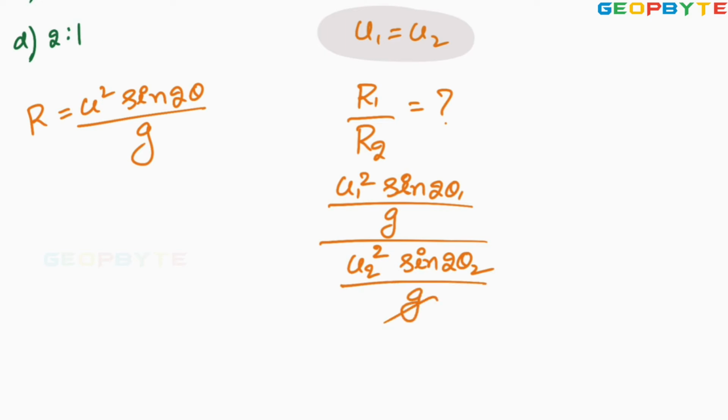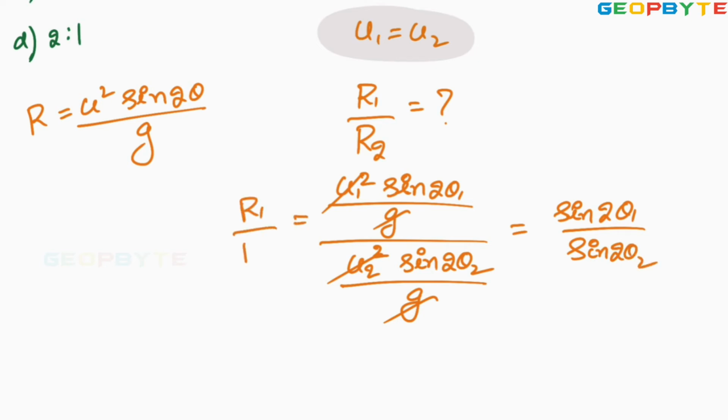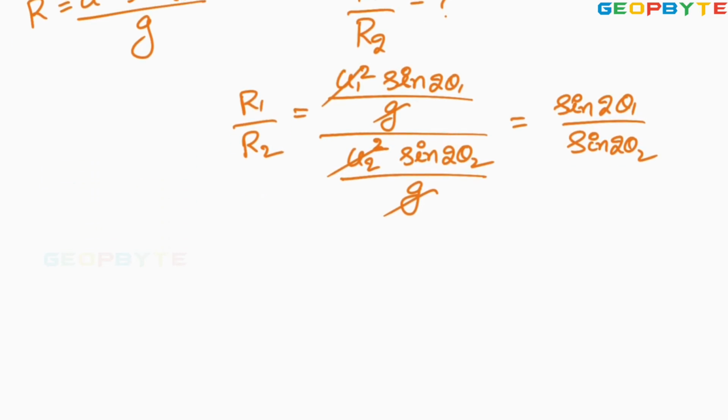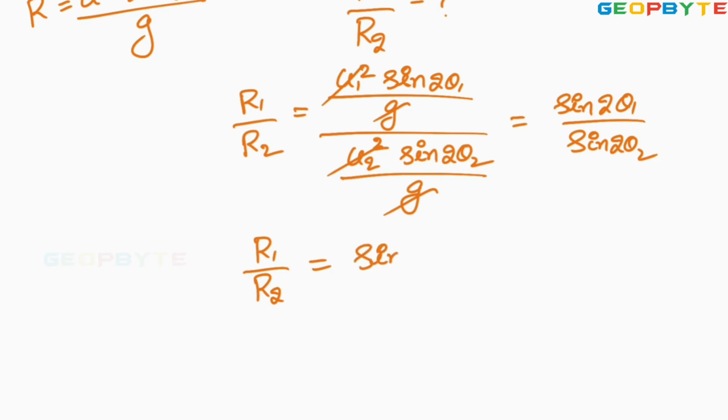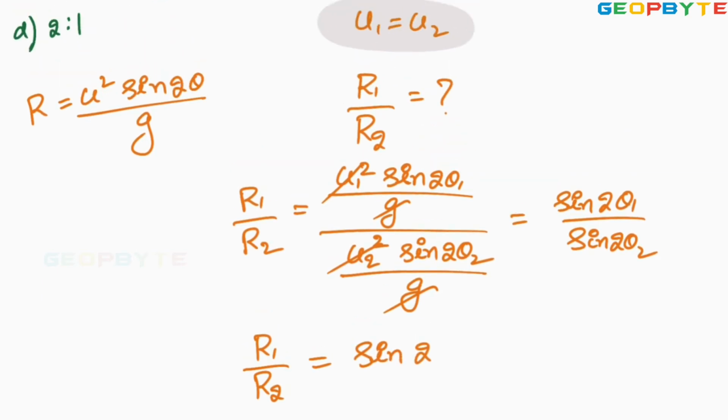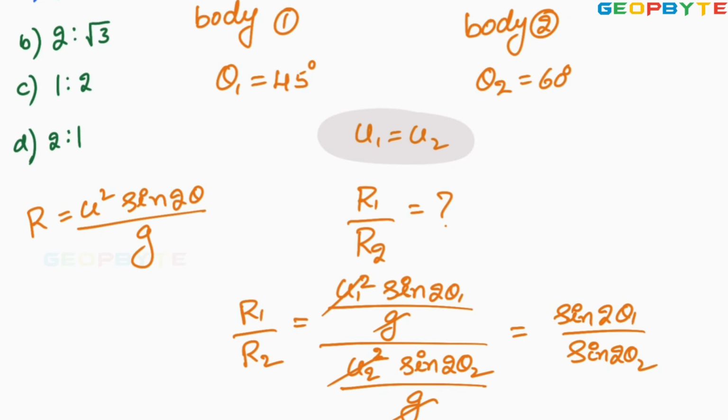So this g cancels, u1 and u2 cancel. Finally it equals sine 2 theta 1 by sine 2 theta 2, which is the range ratio r1 by r2. So r1 by r2 is equal to sine 2 into, what is the angle of the first body?